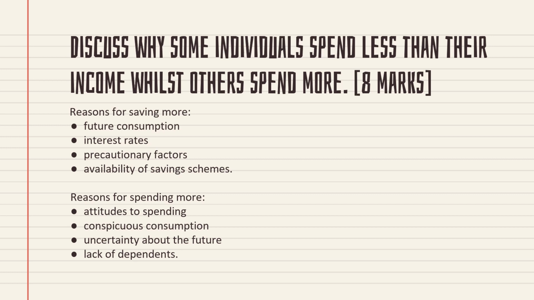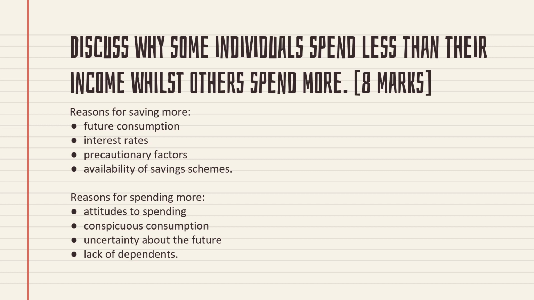So for knowledge, application and analysis, you have to define what you mean by spending and what you mean by saving. That is the knowledge portion. Then you have to say why some groups are spending less, because they are saving more. The first reason is future consumption.